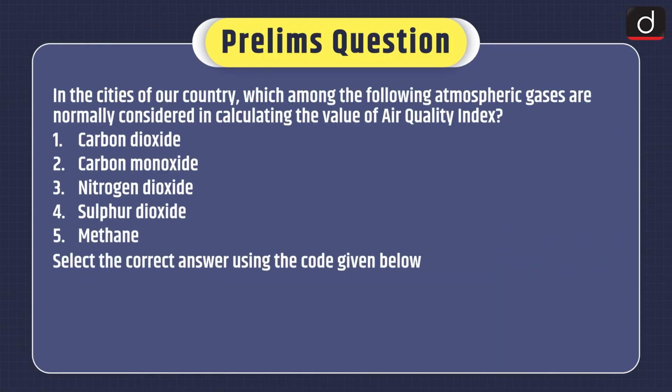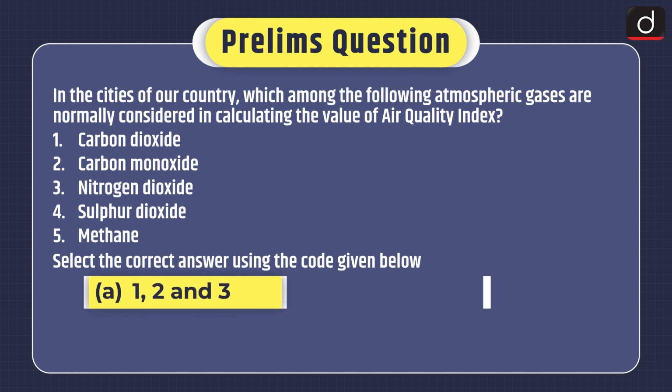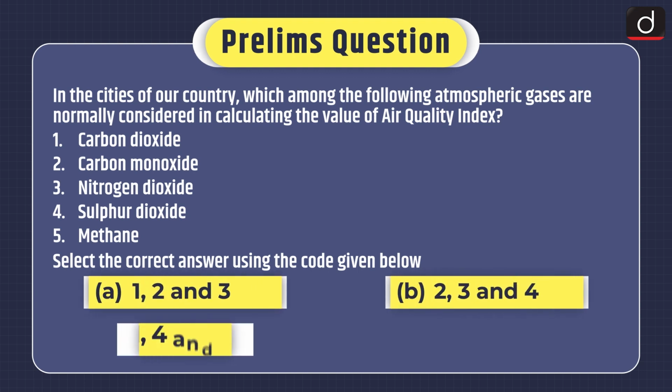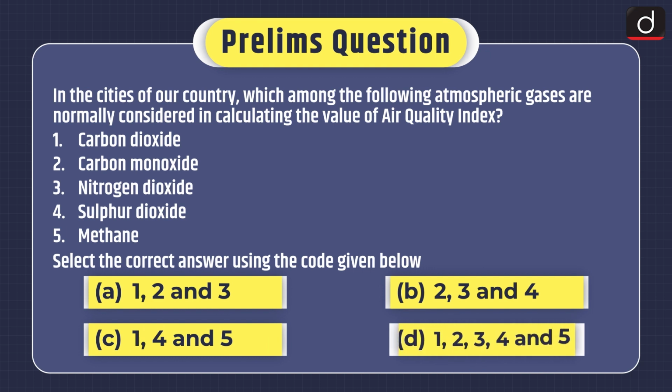Now it's time for the prelims question. In the cities of our country, which among the following atmospheric gases are normally considered in calculating the value of air quality index? Carbon dioxide, carbon monoxide, nitrogen dioxide, sulfur dioxide, or methane? Select the correct answer using the code given below. 1, 2 and 3, 2, 3 and 4, 1, 4 and 5, or 1, 2, 3, 4 and 5. Send us the answer in the comment section.